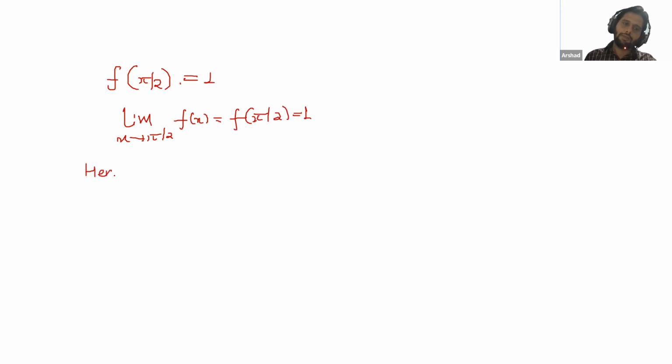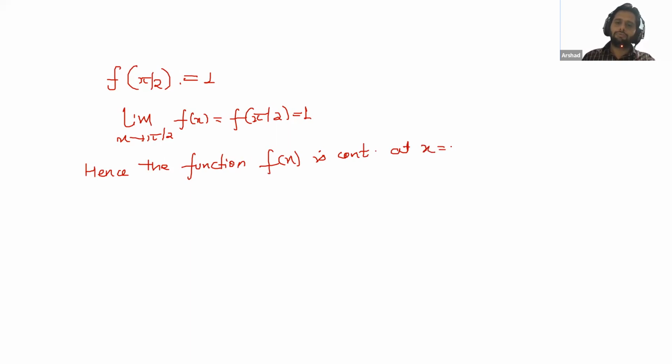Hence the function f(x) is continuous at x equal to pi by 2. So all of you, please note down this.